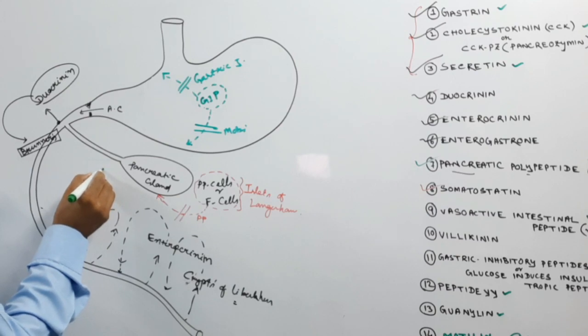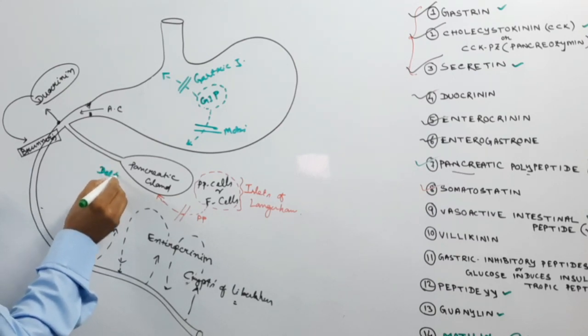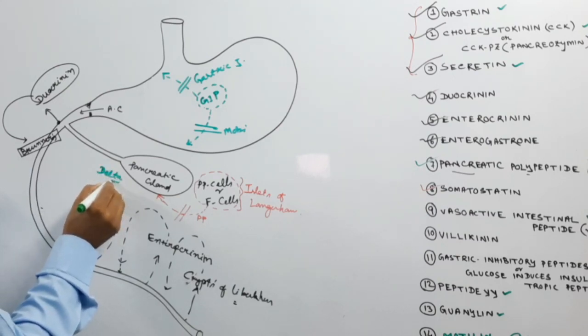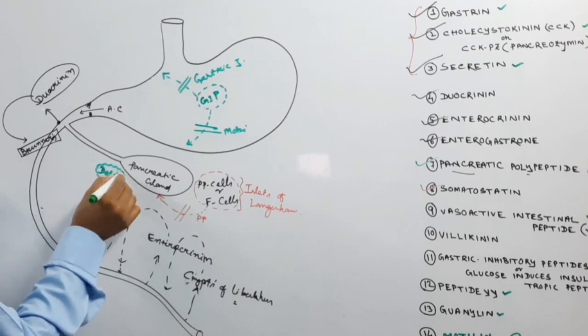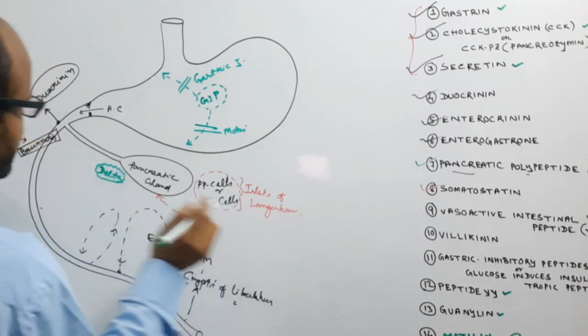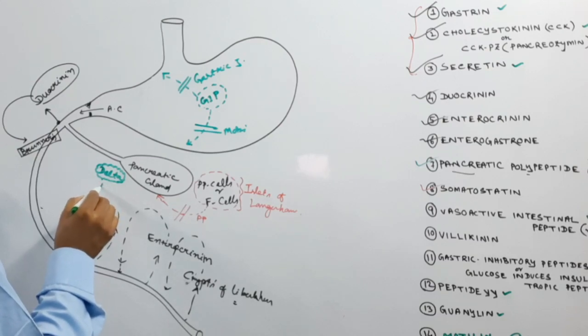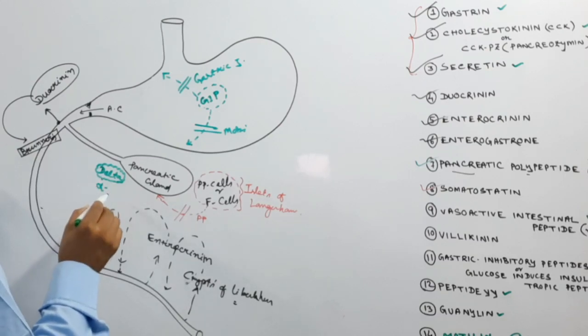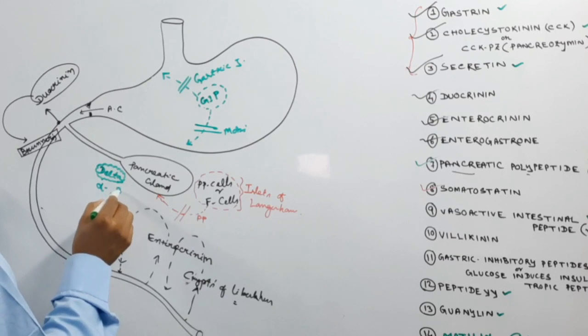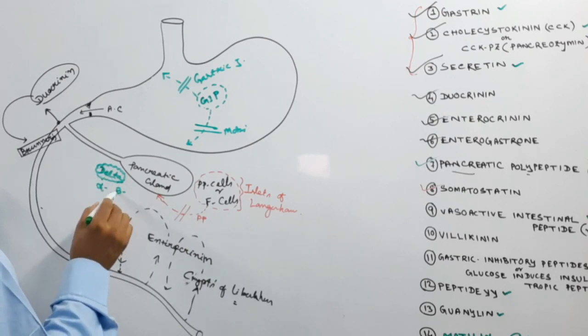The delta cell secretes somatostatin, which inhibits the action of the alpha cell, which secretes glucagon, and the beta cell, which secretes insulin.